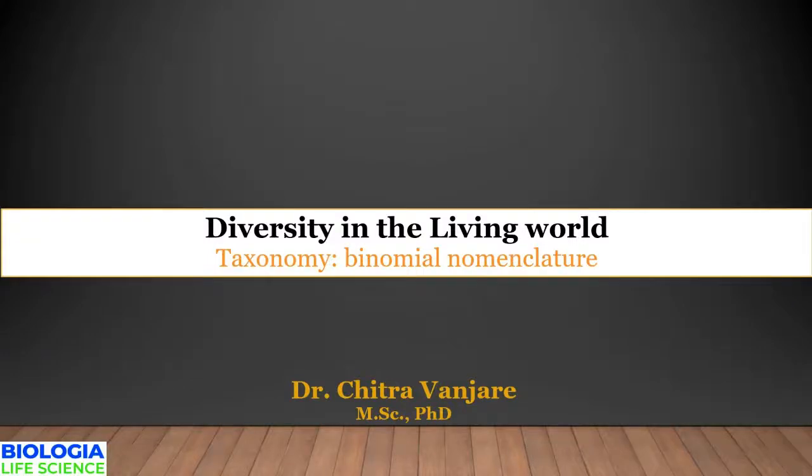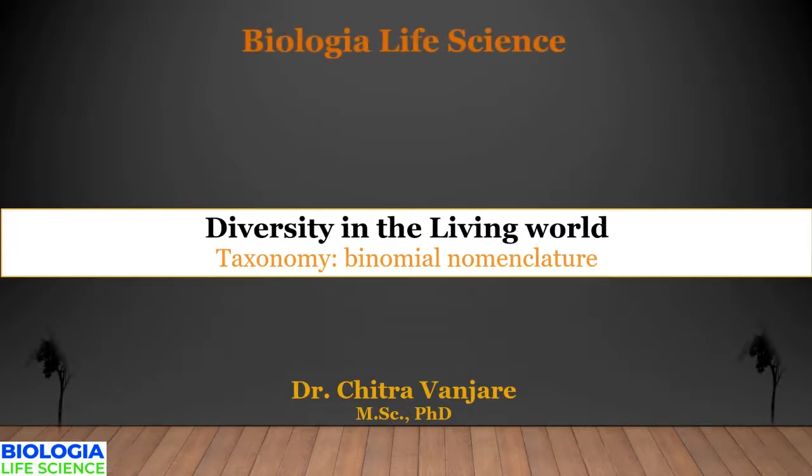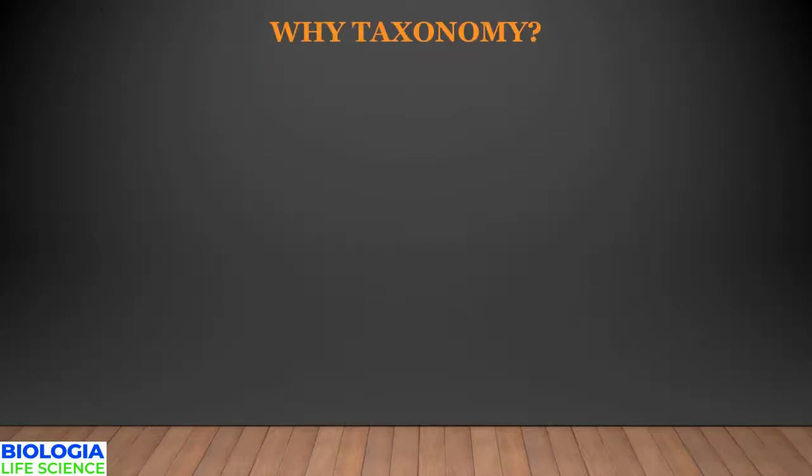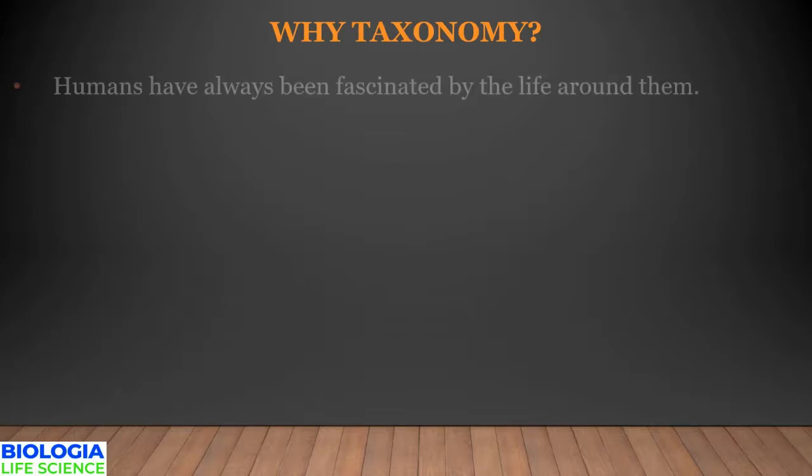Hello students, in this video we will try to understand what is taxonomy, binomial nomenclature, identification and classification. As we have already seen in the previous video, the living world consists of diverse life forms and humans have been curious and fascinated by this living world.